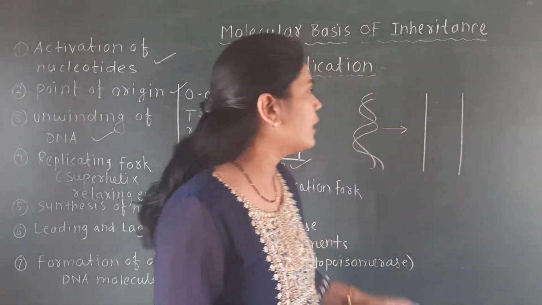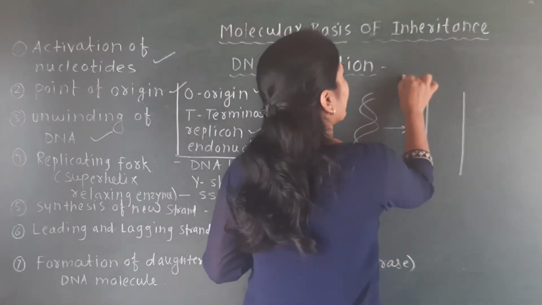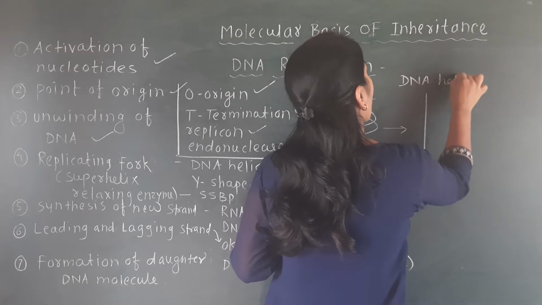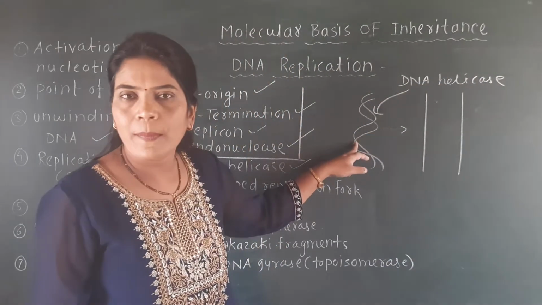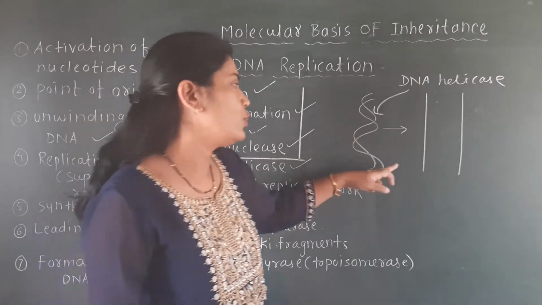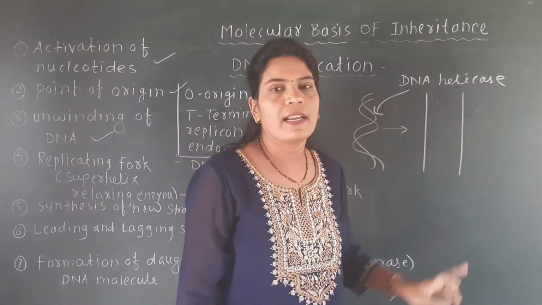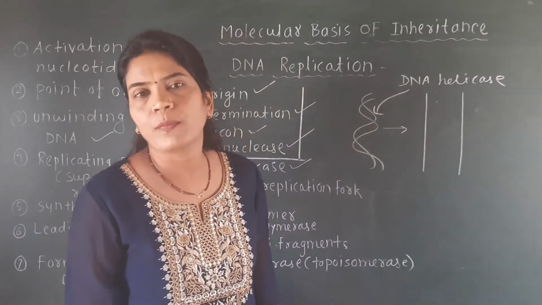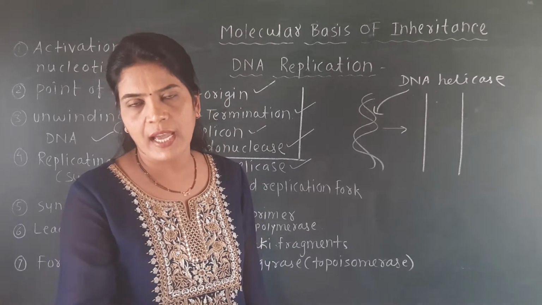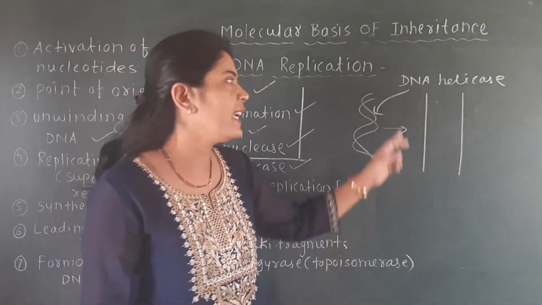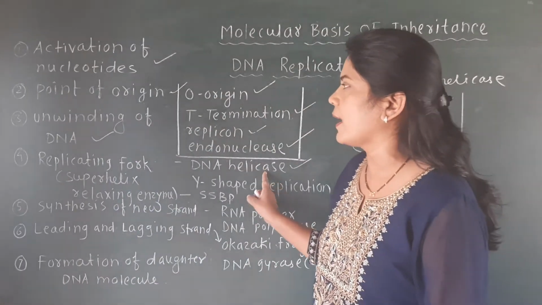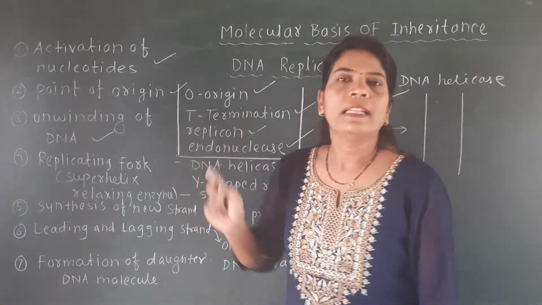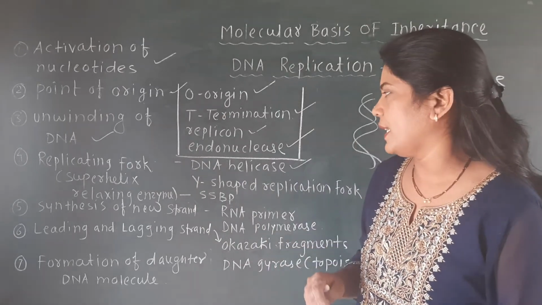This DNA helicase enzyme makes the unwinding of DNA, and thus you will find the separated, somewhat straight strands of DNA, due to the help of this DNA helicase enzyme. So DNA helicase is an important enzyme responsible for the unwinding of the DNA strand.